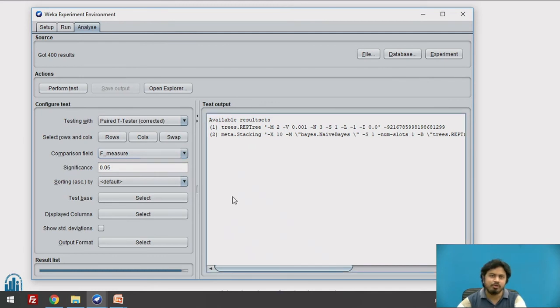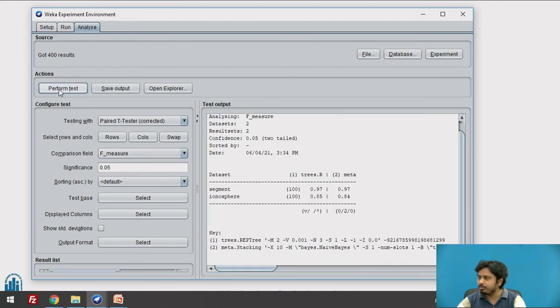It could depend upon your problem and the task you're working on. Sometimes you might specifically want to use specificity or sensitivity as a parameter, but it's up to you. It depends upon the actual ML task and what you are trying to achieve. I have put the significance at 5%. I guess it is a double tailed t-test, so it is 5%. Now I think F measure, yes. So now I'll click on perform test.